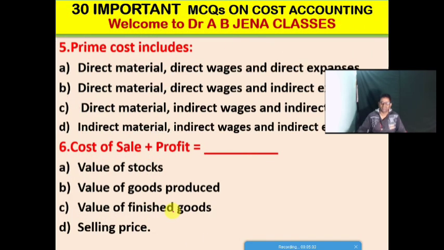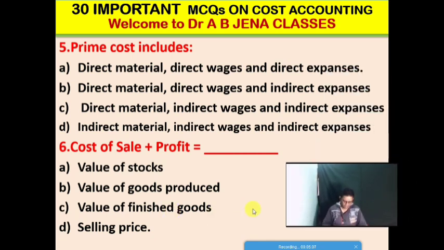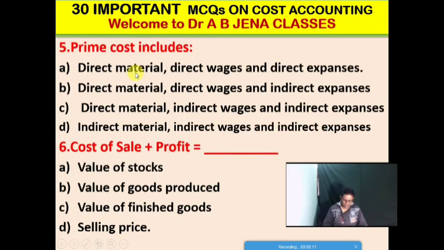Next MCQ: the prime cost includes what? Option A, direct material, direct wages and direct expenses. Option B, direct materials, direct wages and indirect expenses.